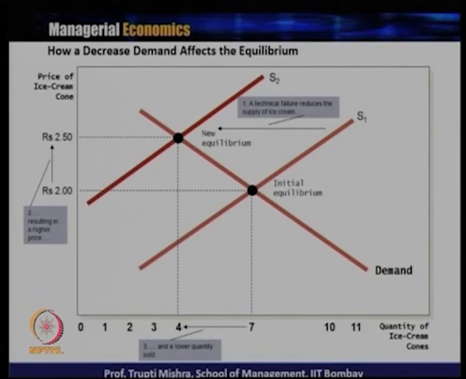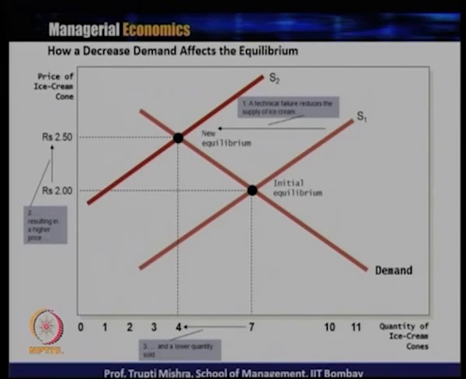New equilibrium point: the quantity is 4, the price is 2.5. So, a technical failure reduces the supply of ice cream, which results in a higher price, because supply is less and demand remains constant. Price increases from 2 to 2.5 and quantity decreases from 7 units to 4 units.